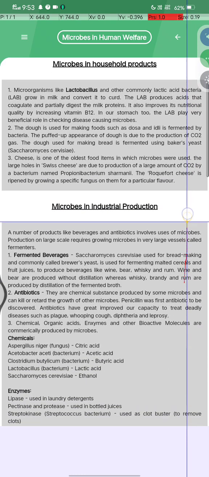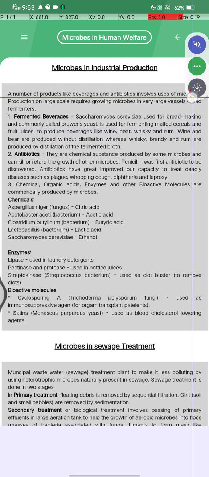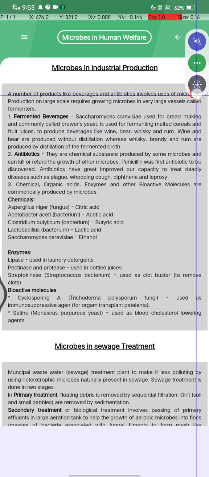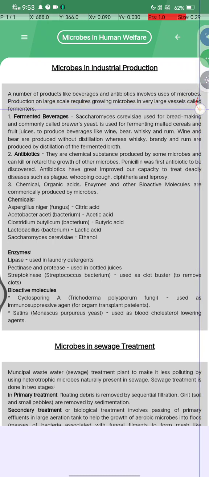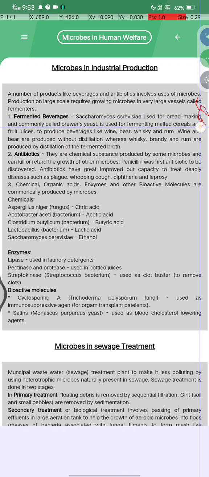Microbes in industrial production. A number of products like beverages and antibiotics involve the use of microbes, and production on a large scale requires growing microbes in very large vessels called fermenters. First is fermented beverages. Saccharomyces cerevisiae is used for bread making and is commonly called brewer's yeast.